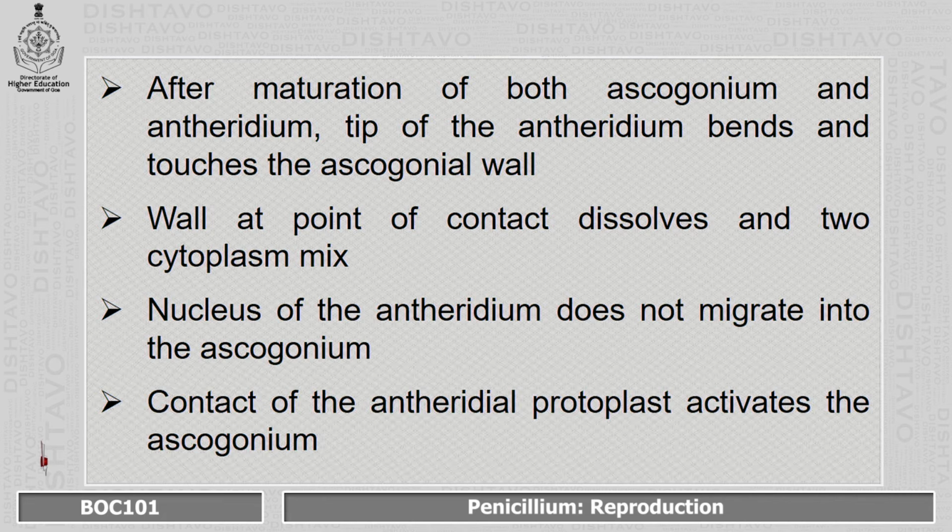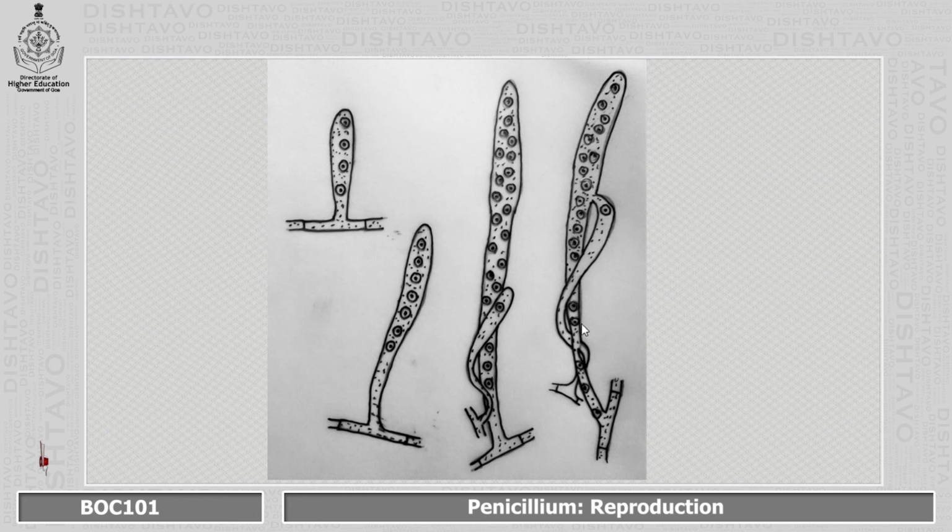After maturation of both ascogonium and antheridium, the tip of the antheridium bends and it touches the wall of ascogonium. At the point where it touches, the wall dissolves and the protoplast of the antheridium is released into the ascogonium.